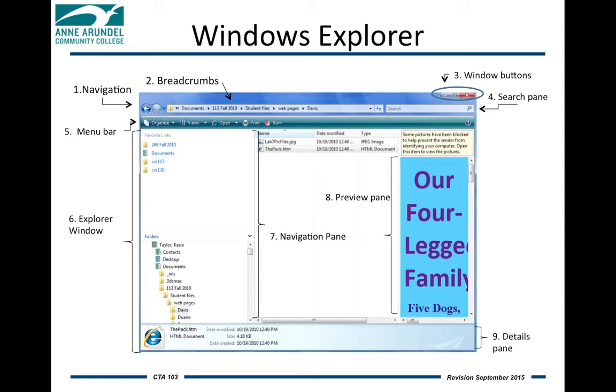And then the last thing we have is our details pane, which is what is taking up the bottom of our screen. It tells us the file that is selected, in this case the pack.htm, is an HTML document. They tell us the date it was last modified, the date it was created, and the file size. We can actually customize this to tell us who actually created the file, what program they used, and other such details if we so desire.